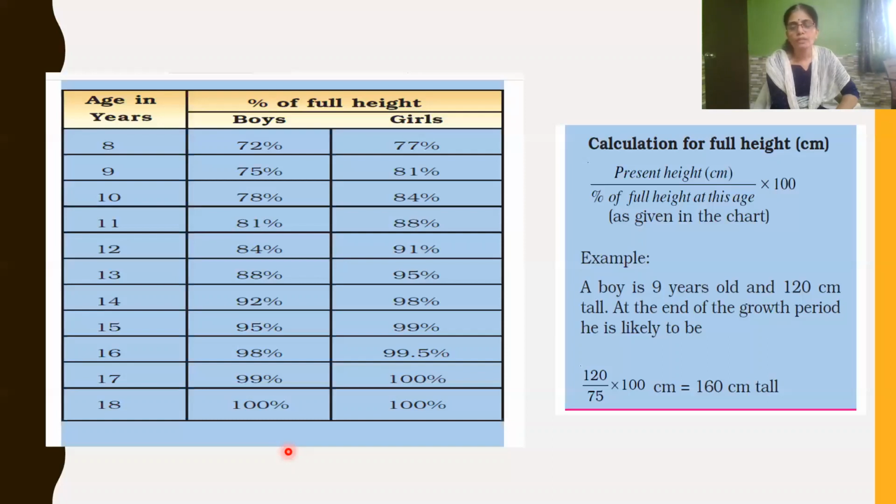The same way for girls, you calculate. Suppose your height is now 140, then 140 upon 95 into 100. The answer you get is your height. Only till that height you will be. After that, you will not grow, isn't it?